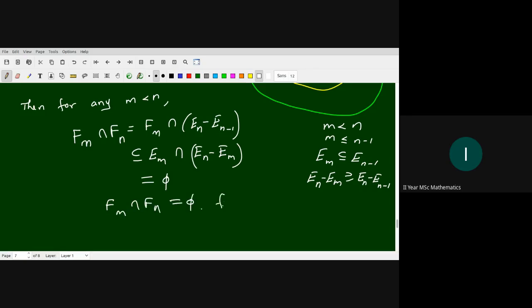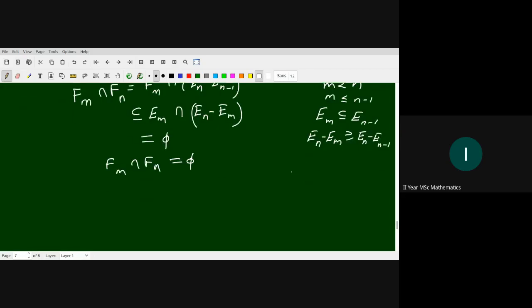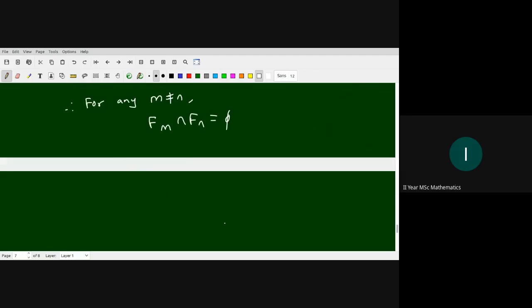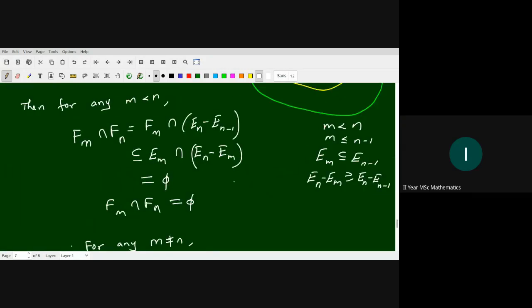Therefore, for any m not equal to n, Fm intersection Fn is empty. So this says that Fn is a class of mutually disjoint sets, and Fn are measurable, right?